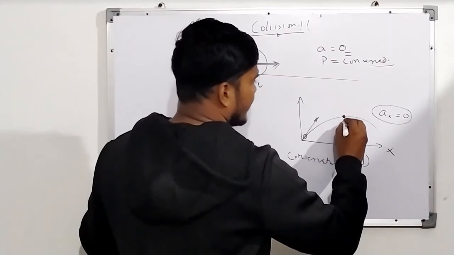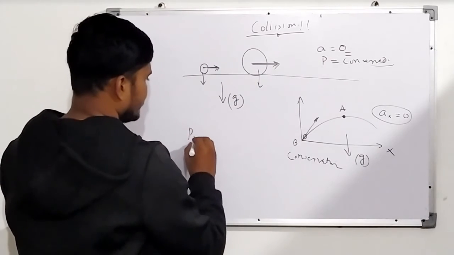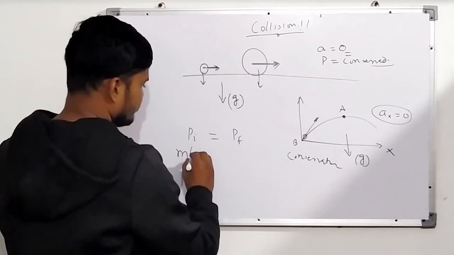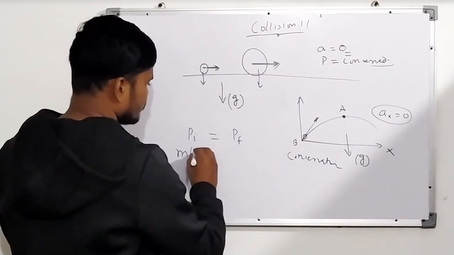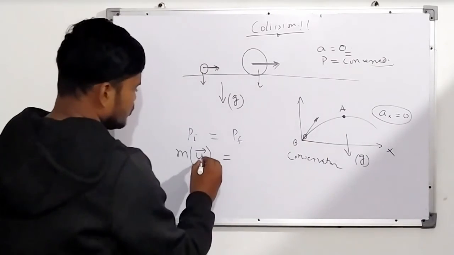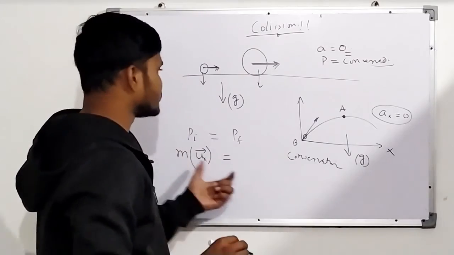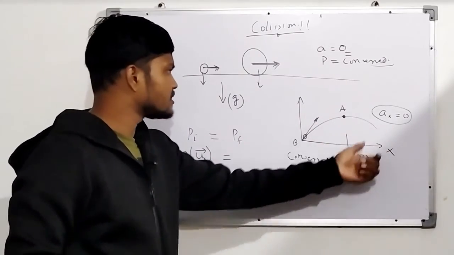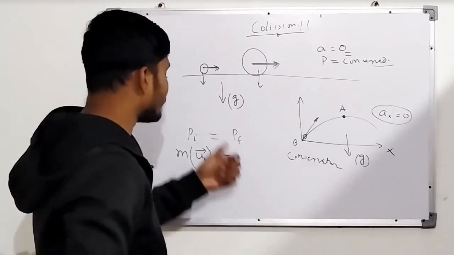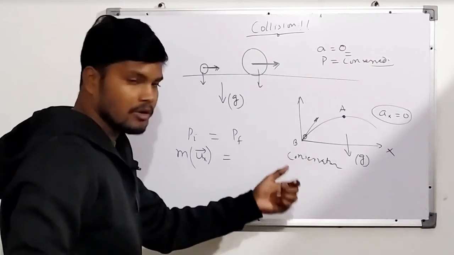If I know this point, maybe point A and point B, I can write P initial is equal to P final, where u is a vector quantity. We can always conserve momentum in the x direction because acceleration in the x direction is 0. Therefore dp over dt is equal to 0 in the x direction. We cannot apply this in the y direction.